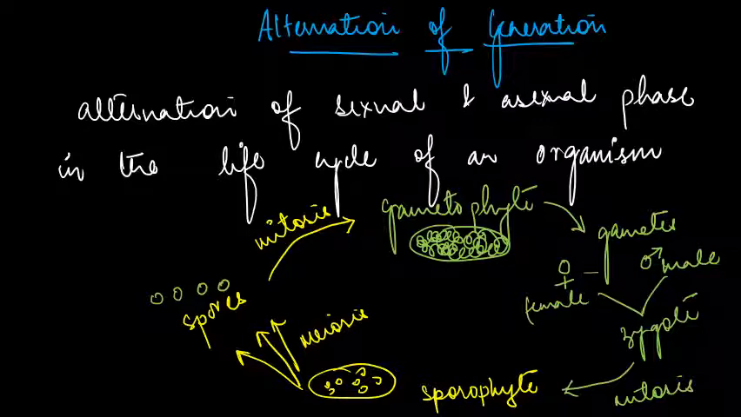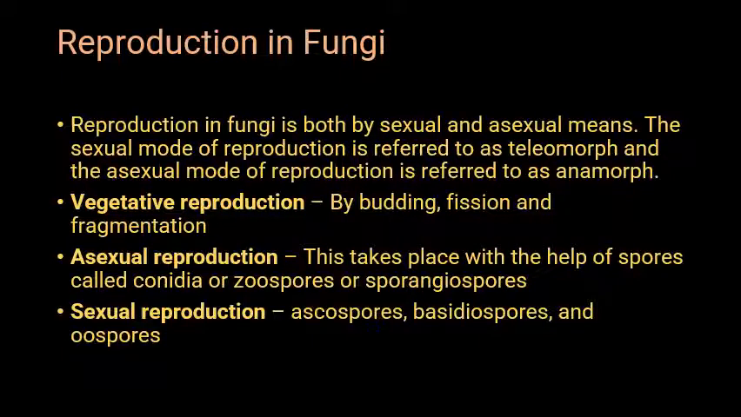That is alternation of sexual and asexual phases in the life cycle of an organism, right? So we call it alternation of generation. So I think it is clear to everyone what is alternation of generation. You can see this is sexual, asexual phase, both, right? So that is what we call alternation of generations. Clear everyone? Next, we will see reproduction in fungi.